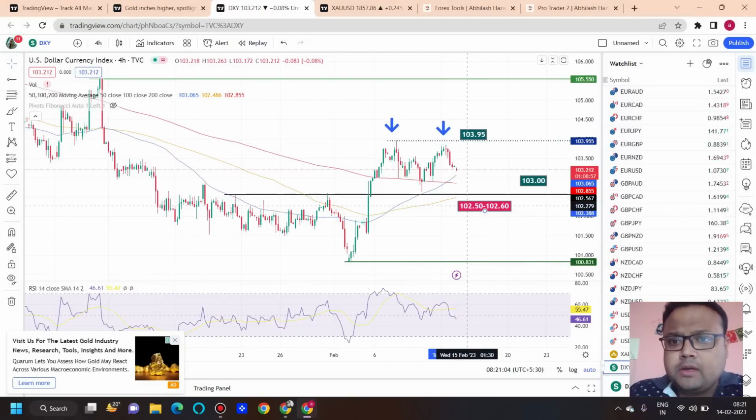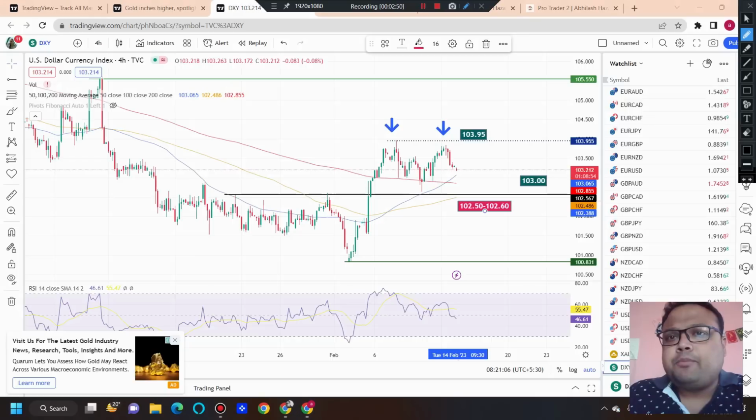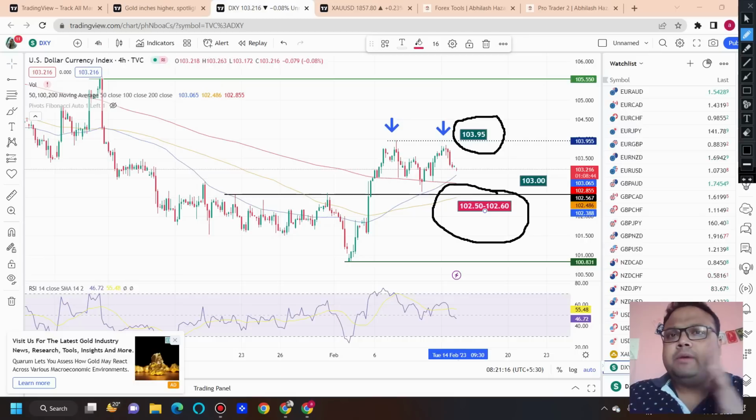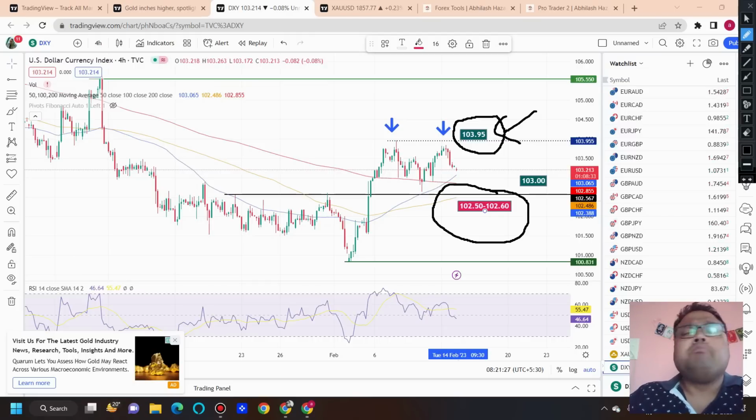During the day, before CPI, the support on the chart of DXY is 102.50, 102.60. This is the support for DXY, and the resistance for DXY will remain the same. Before CPI, if the market tries to go up, it will face selling pressure again around 103.95, and will get some buying support around 102.50 to 102.60 before the news.